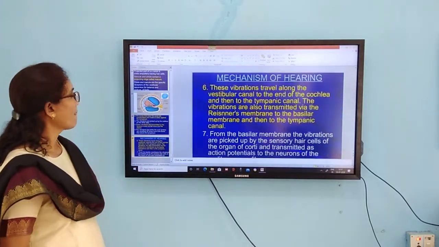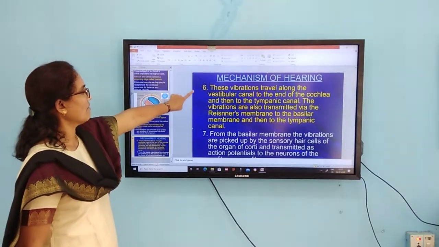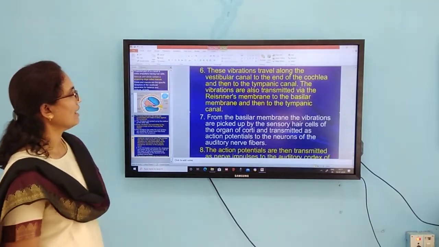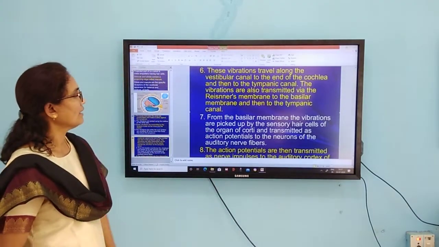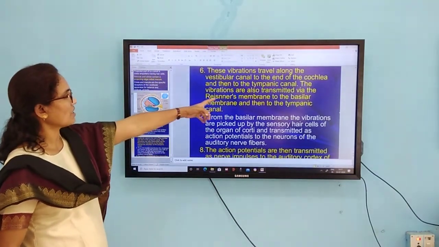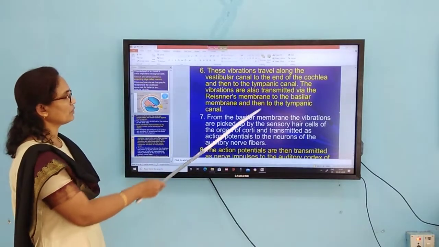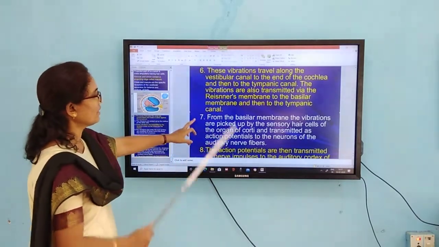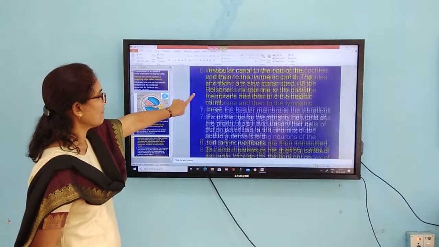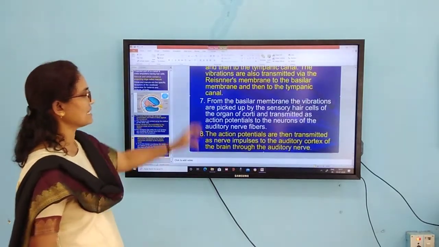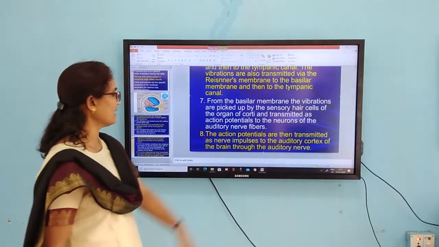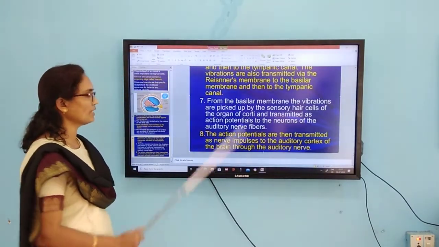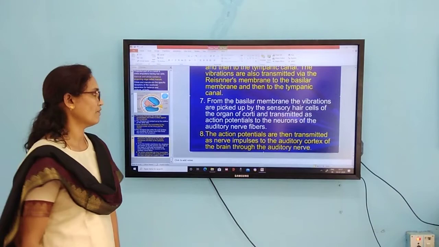Then these vibrations travel along the vestibular canal to the end of the cochlea and then to the tympanic canal. Vibrations are transmitted via Reissner's membrane to the basilar membrane. From the basilar membrane, the vibrations are picked up by the sensory hair cells of the organ of Corti and transmitted as action potentials to the neurons of the auditory nerve fibers.